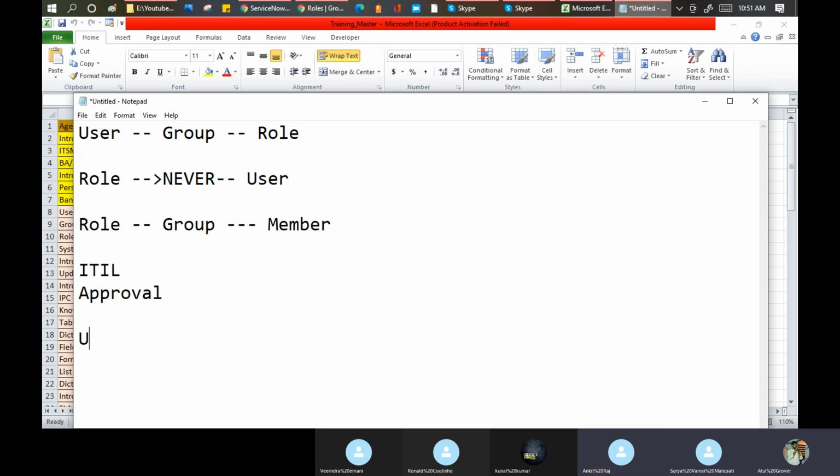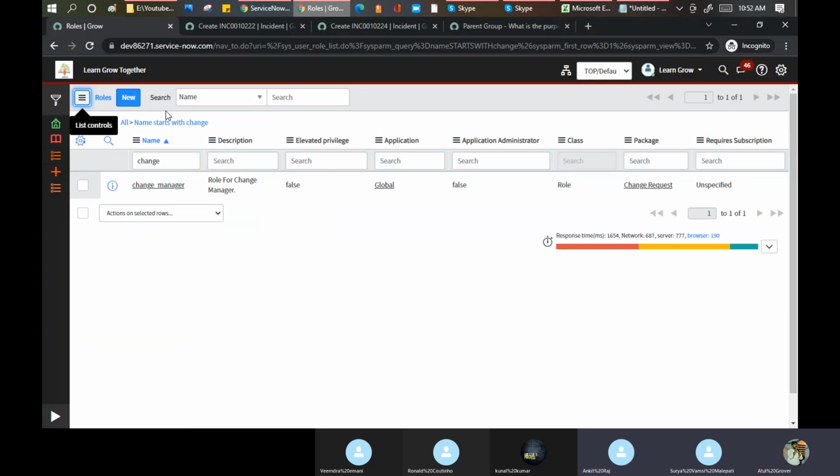Any doubt till this point? One doubt. If it's possible, you can briefly show us how a role is created and on what parameters a role is created. Okay. Even I never created one, because the first point is that you need to identify why we need a new role to be created.